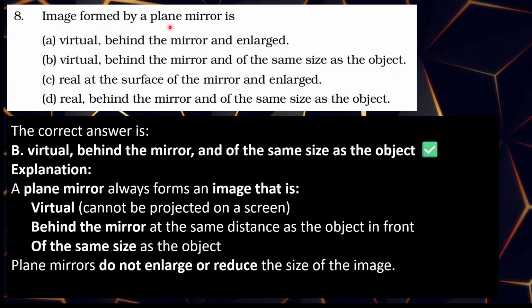Eighth question. The image formed by a plane mirror is: A. Virtual behind the mirror and enlarged. B. Virtual behind the mirror and of the same size as the object. C. Real at the surface of the mirror and enlarged. D. Real behind the mirror and of the same size as the object. Correct answer is B. Explanation: A plane mirror always forms an image that is virtual, which cannot be projected on a screen, behind the mirror at the same distance as the object in front, and of the same size as the object. Plane mirrors do not enlarge or reduce the size of the image.